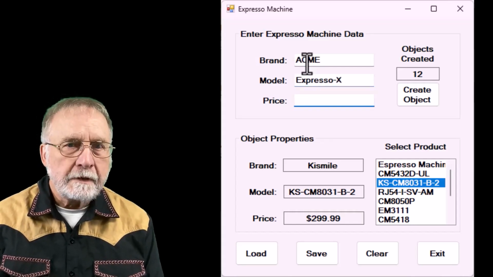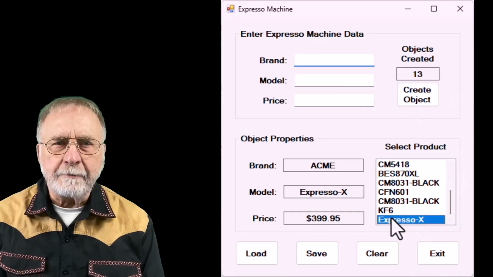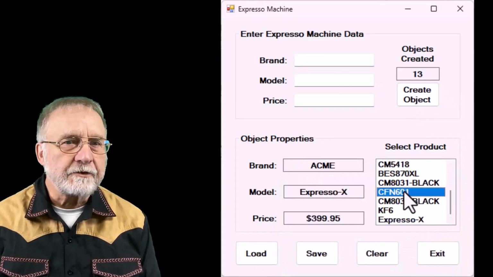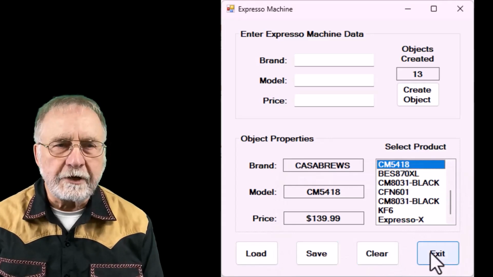A save button and a load button were added to this example to show you how you can save your object data and later bring that data back to the list. Let's take a look at this application.